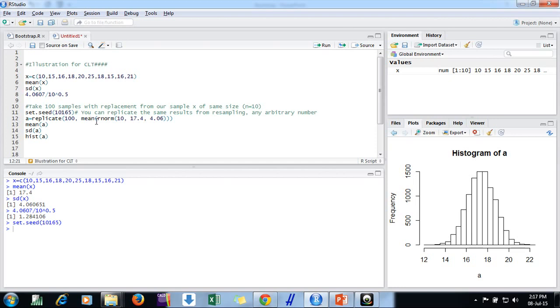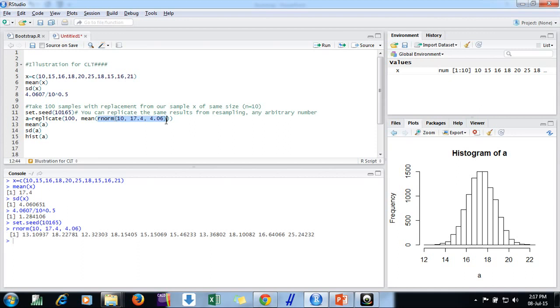So I say set seed, any arbitrary number here, then replicate this function. From a random normal distribution, find random numbers of size 10. I am getting 10 values, so the observation number is 10 with mean 17.4 and standard deviation 4.06. This is the formula to generate random numbers. Here I am getting 10 values.